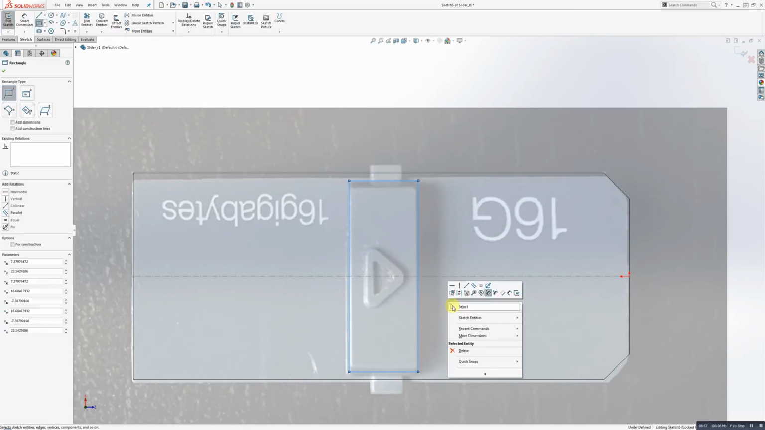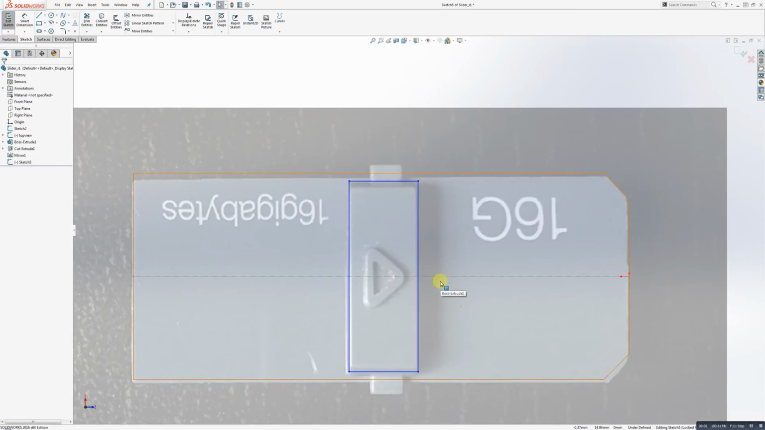Okay. And take note of what's going on here. The corner rectangle is different than the center rectangle because it does not contain the construction lines in the center. It does not have a center point. So that can make it hard to center on the rest of my model. So I'm actually going to add a center line to it manually.